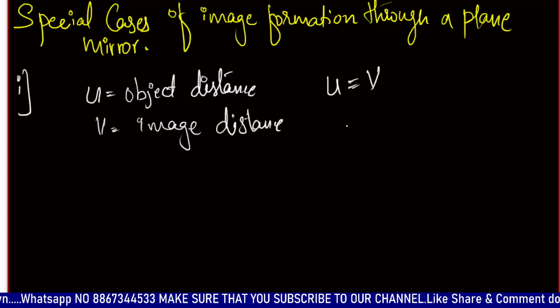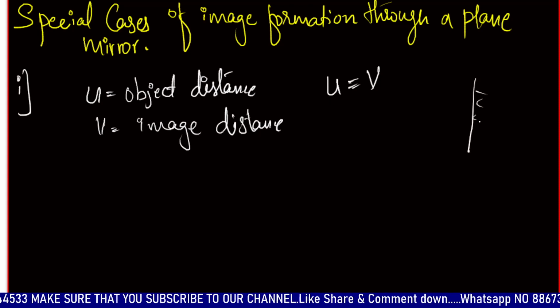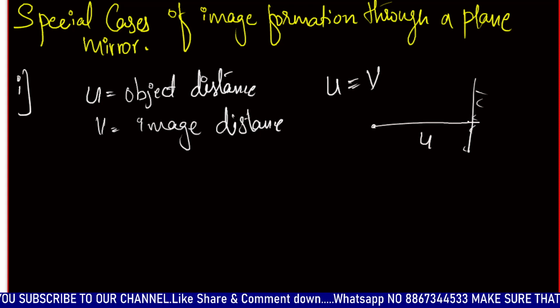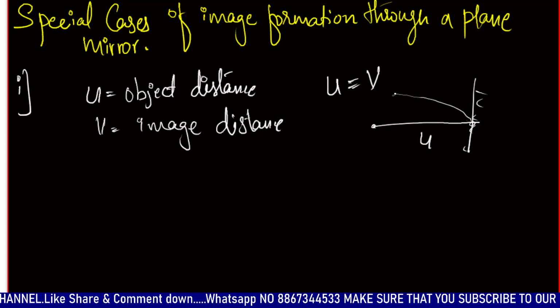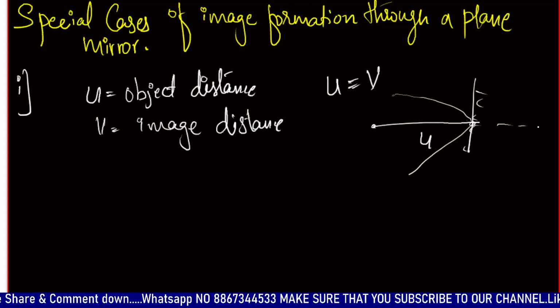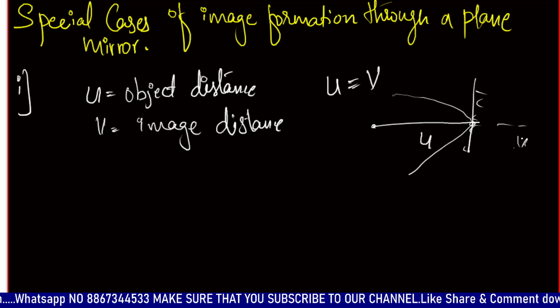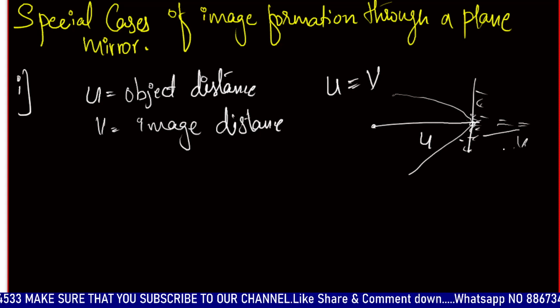If an object is placed at some distance u from a mirror, the image is formed at some point behind the mirror, and the image distance will also be the same in case of plane mirrors.